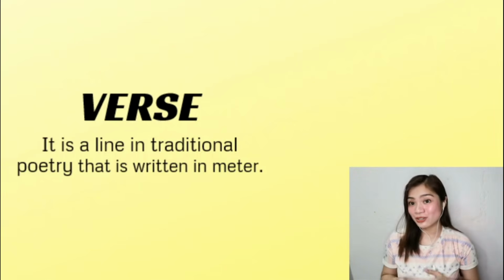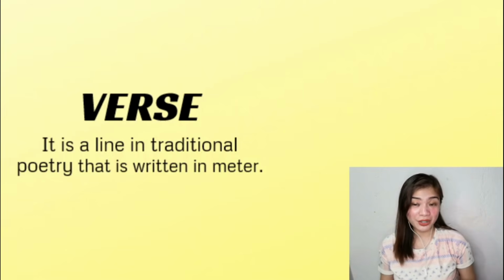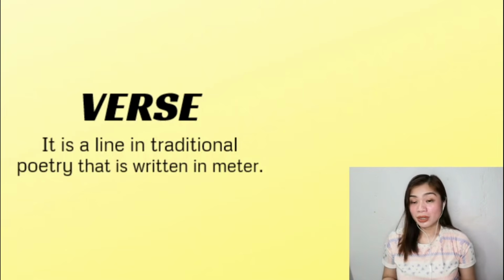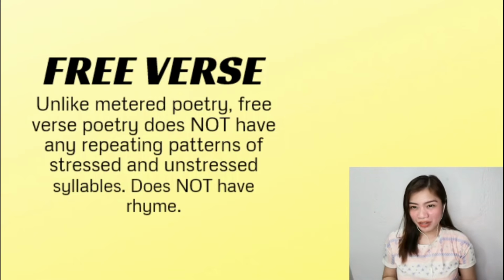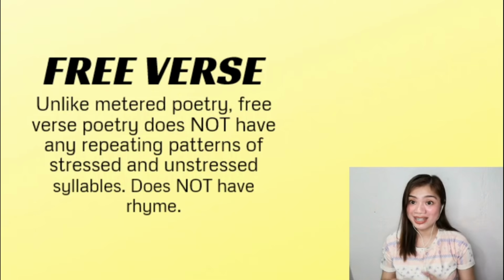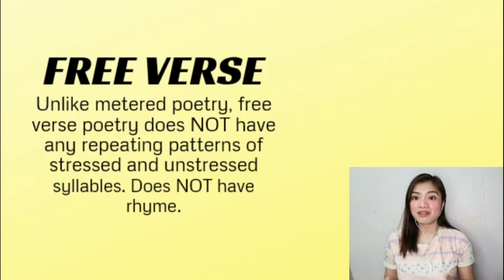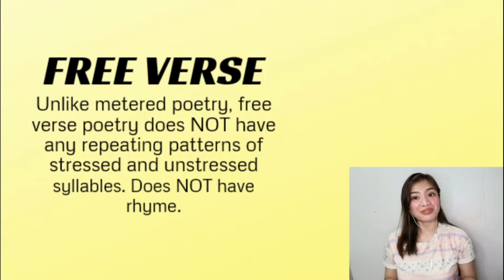Verse is a line in traditional poetry that is written in meter. For example, when I do count the clock that tells the time. That's from Shakespeare's sonnet number 12. Now, when we say traditional form, these are poems with rhyme and with meter. And when we talk about free verse, unlike metered poetry, free verse poetry does not have any repeating patterns of stressed and unstressed syllables. It does not have rhythm. That's why we call it free.